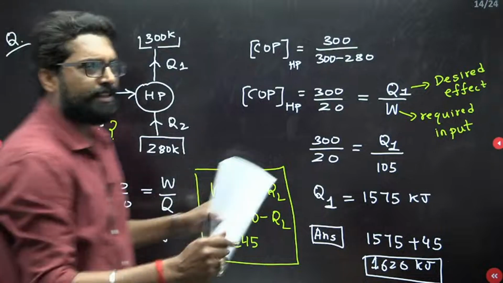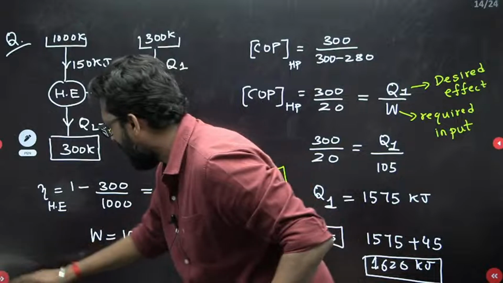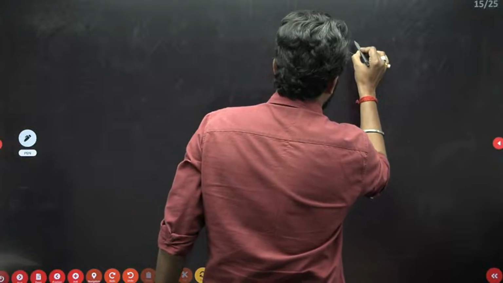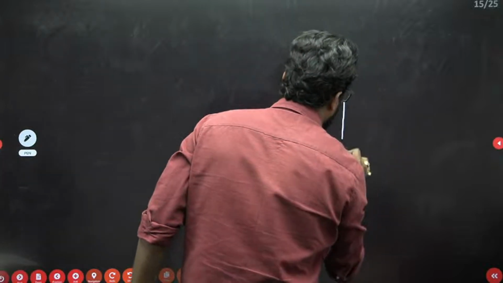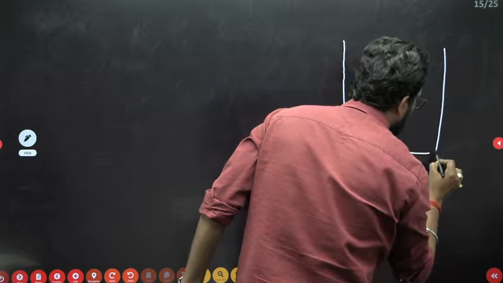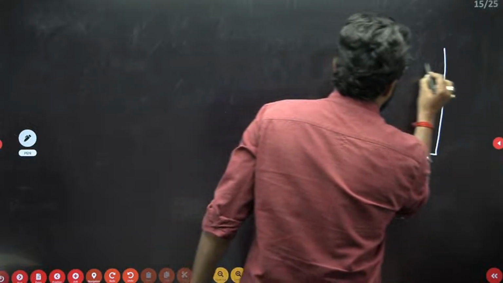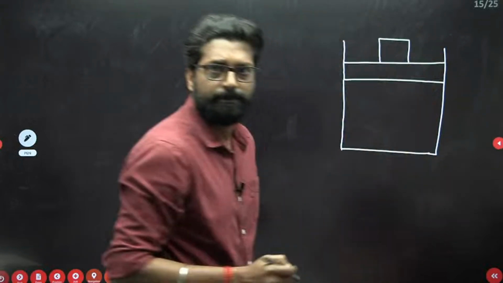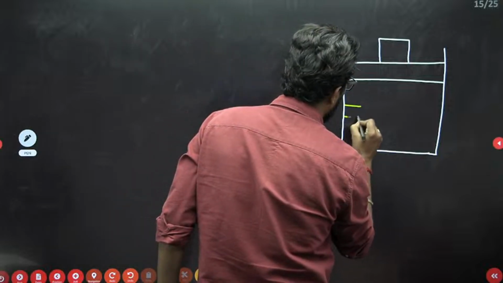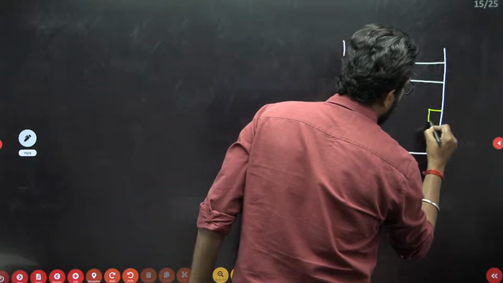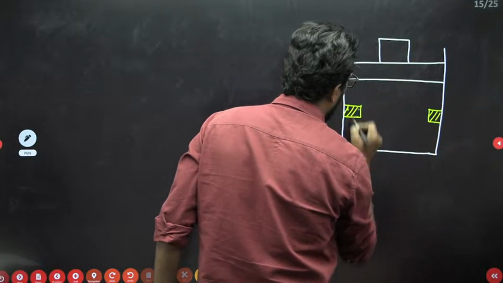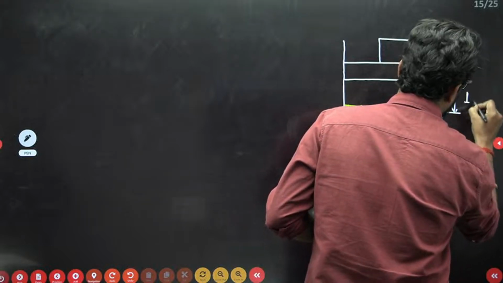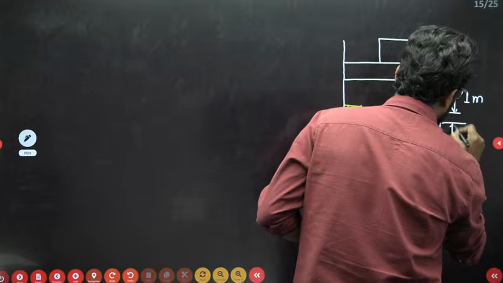See, beta, this question is a basic question, and they are asking about this piston cylinder arrangement. We'll have to draw this one. So see, simply there is a cylinder, and this is your piston, and the piston has, let's suppose, some weight, and these are your stops. So see, my dear, I will read this question again with my notes also. This length is 1 meter, and this length is 2 meter.